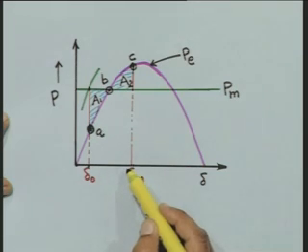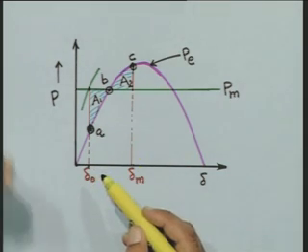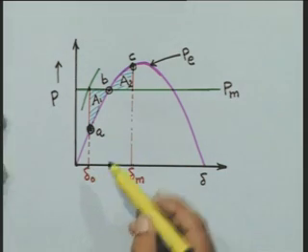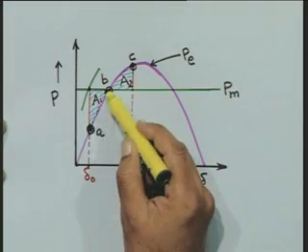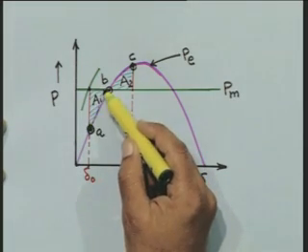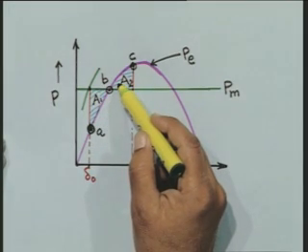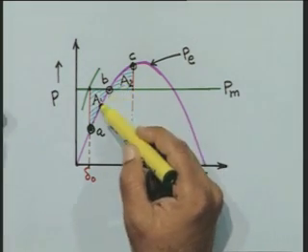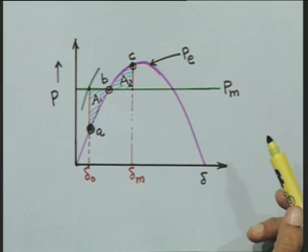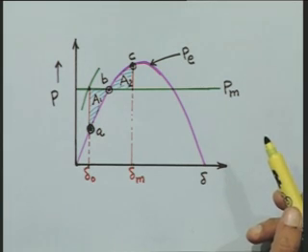For this area to become 0 requires that this positive area, because accelerating power is positive, and this negative area, where accelerating power is negative, should be equal. This is what is known as the equal area criteria of stability.